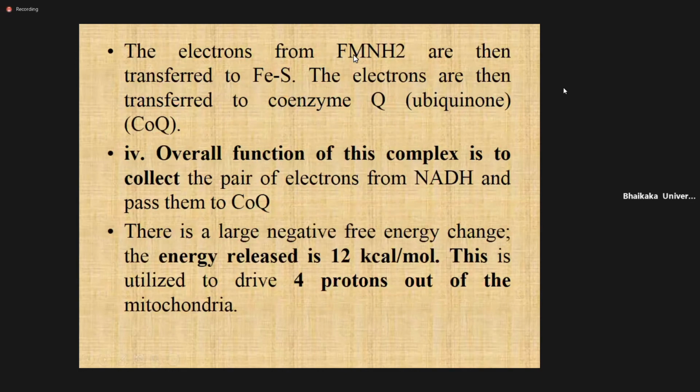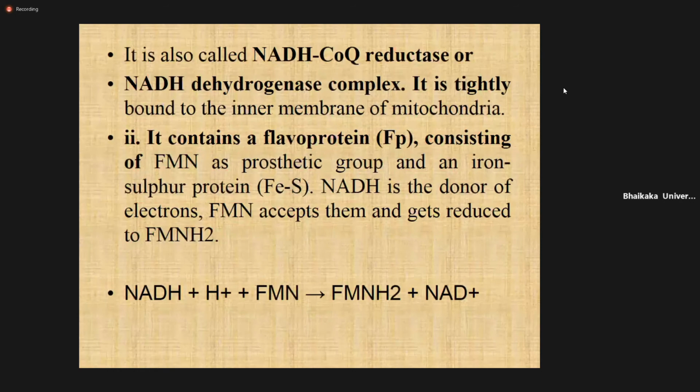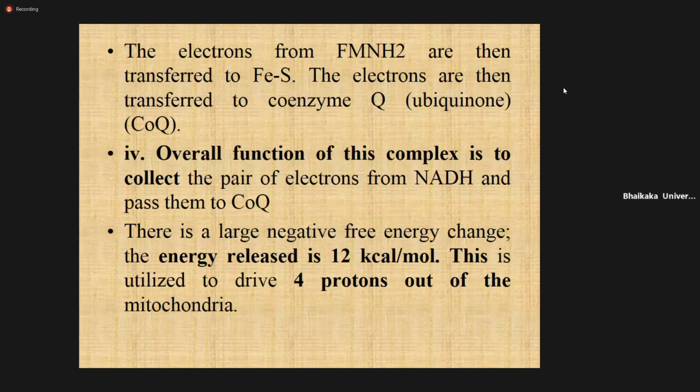Now this electron from FMNH2 is transferred to the iron sulfur. This iron sulfur is also a part of complex one. After that, this electron is given to coenzyme Q. This coenzyme Q is again a part of complex one.